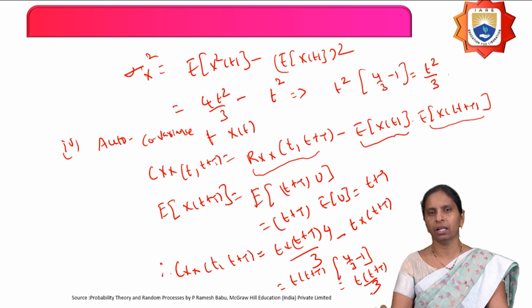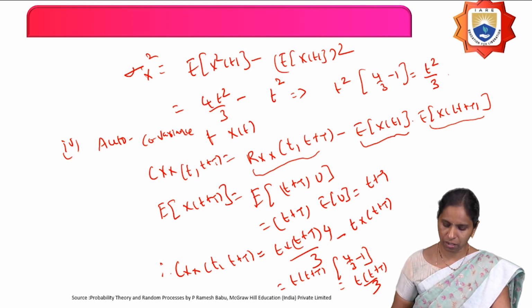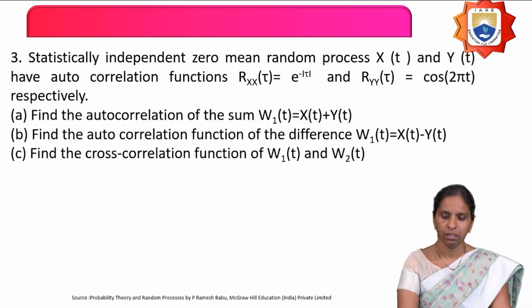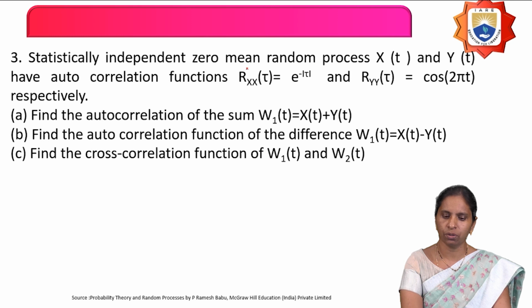So like that you can calculate for the given random process the mean, autocorrelation, variance and autocovariance. And the next problem here is: statistically independent zero mean random processes X of t and Y of t have autocorrelation functions R_XX of tau equals e power minus mod tau and R_YY of tau equals cos of 2 pi tau respectively.